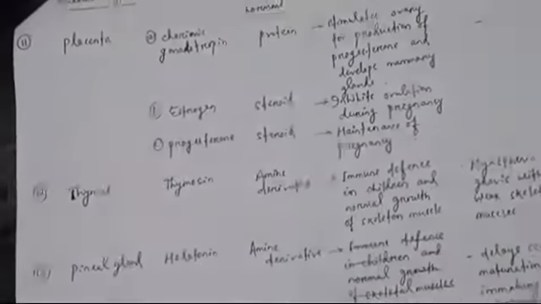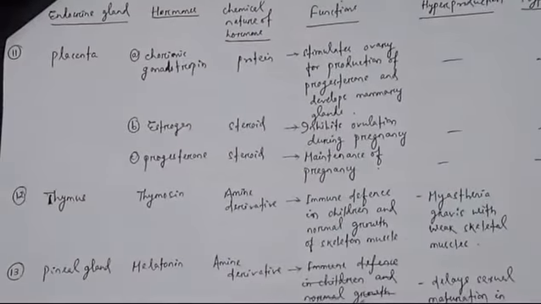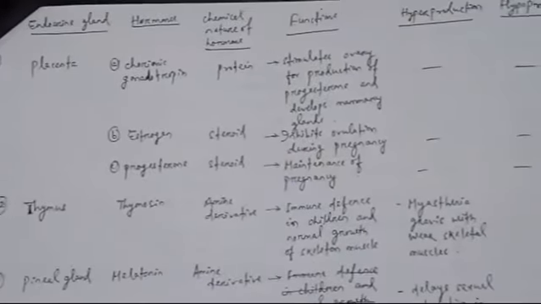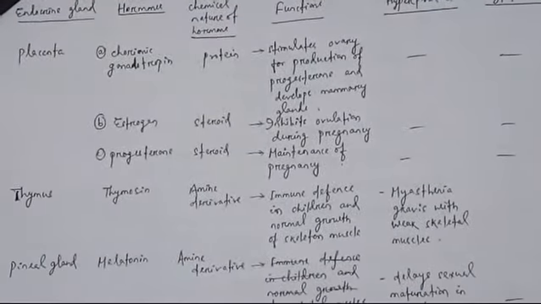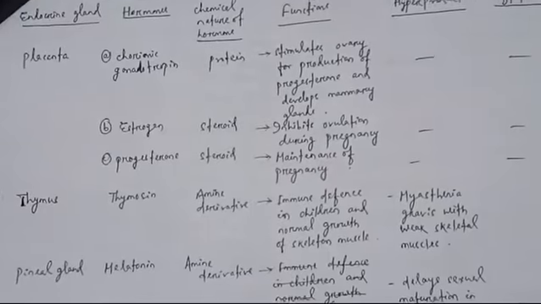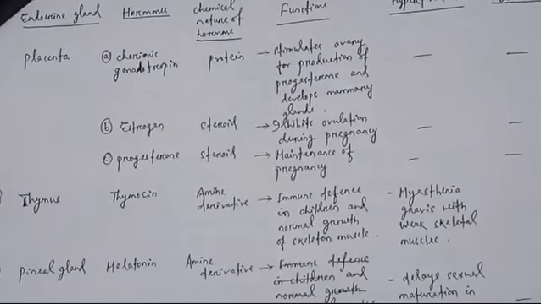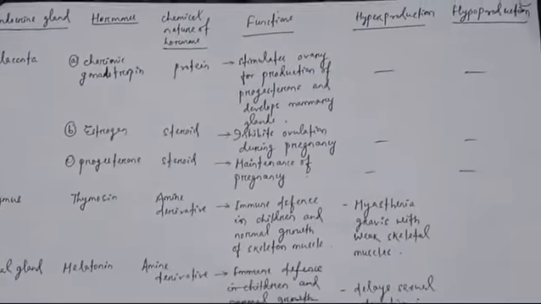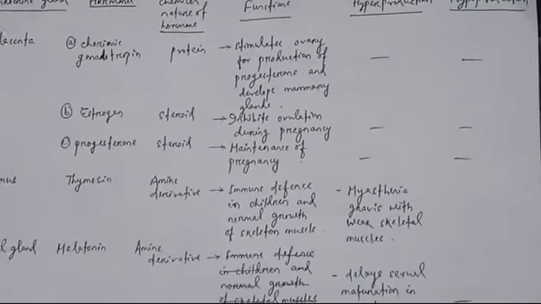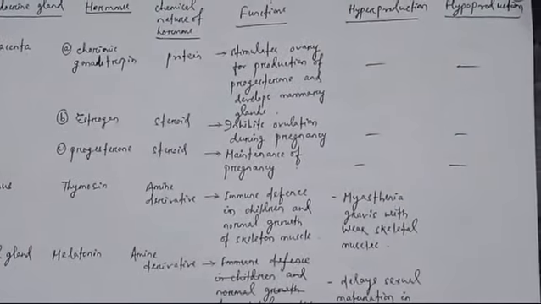Okay. Then come to the next endocrine gland, number 11, the placenta. The placenta releases 3 hormones. The first one is chorionic gonadotropin, also known as human chorionic gonadotropin, HCG. Chemically, it is proteinaceous by nature. It stimulates the ovary for the production of progesterone and develops mammary glands during pregnancy.